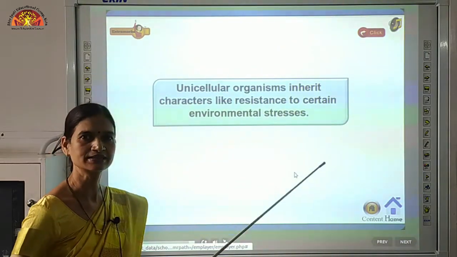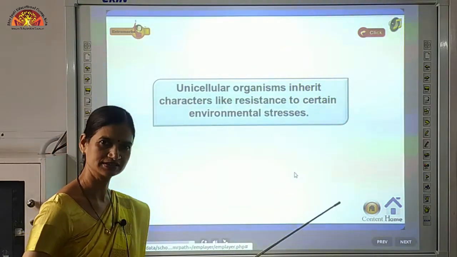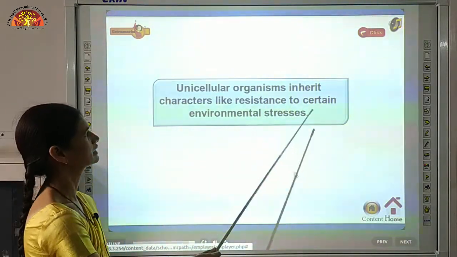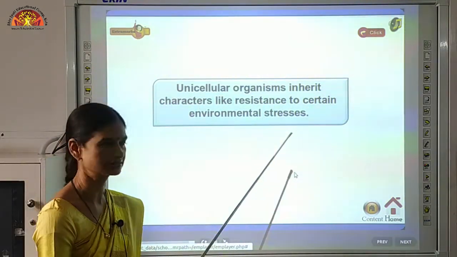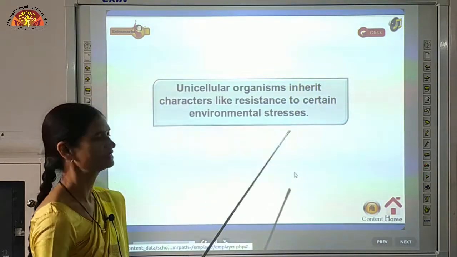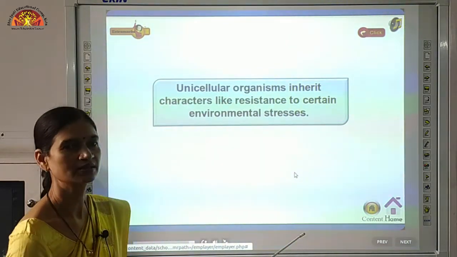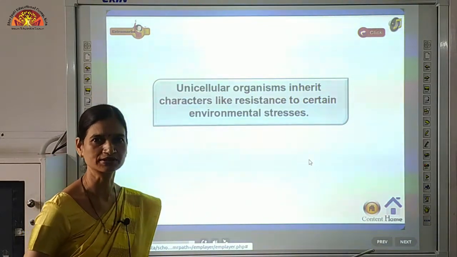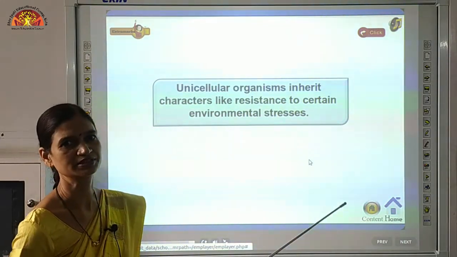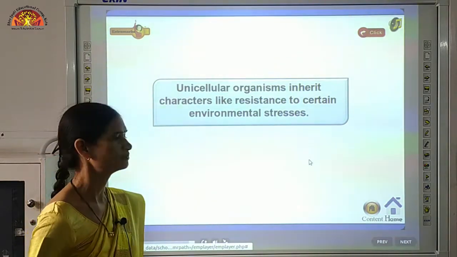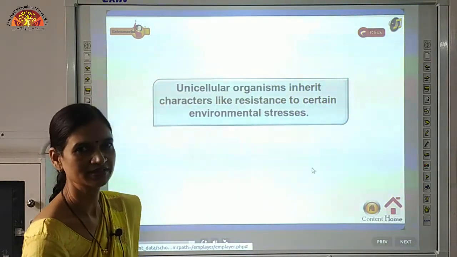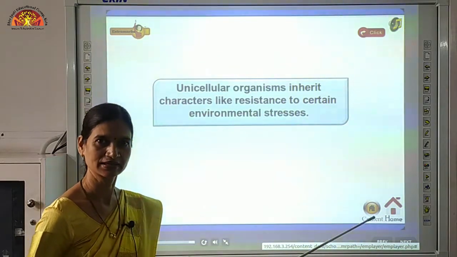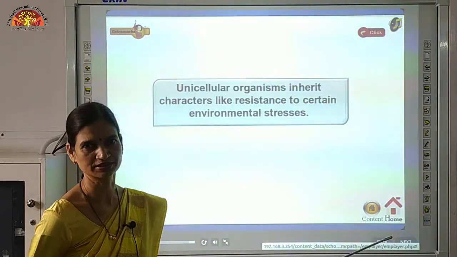Now these variations help in survival of the species. As we have already studied in the previous chapter, unicellular organisms inherit characters like resistance to certain environmental stresses. As we studied, there is a habitat with normal water, but if suddenly the temperature of water increases, in which many fishes or bacteria are living, some of the bacteria will not be able to live in that increased temperature, so they will die.